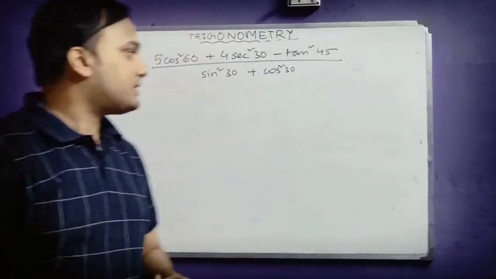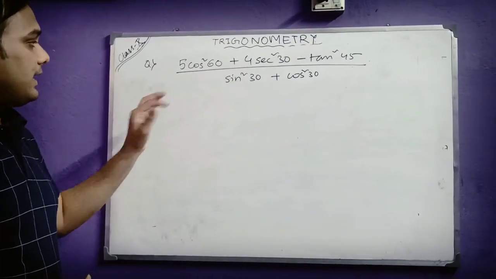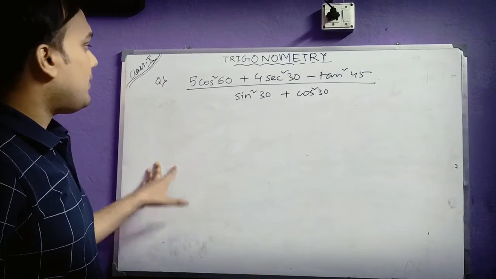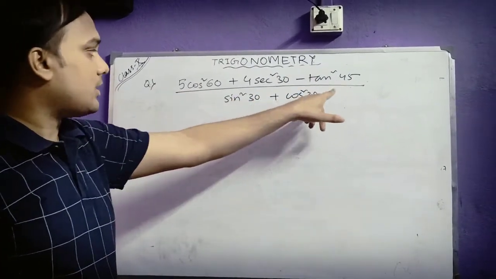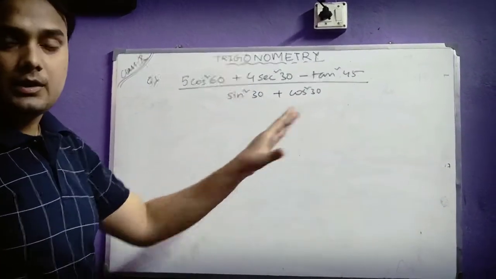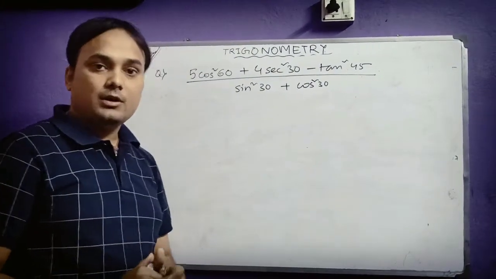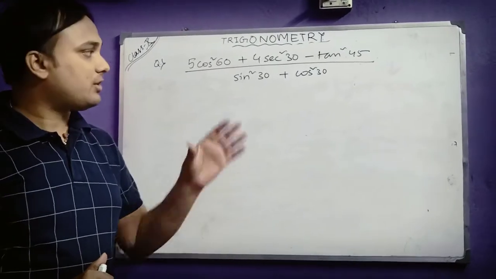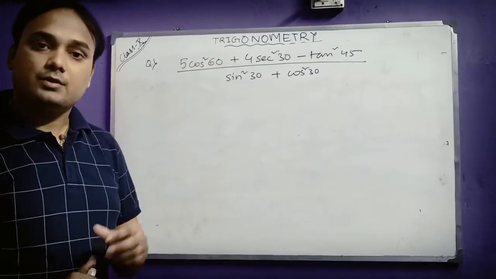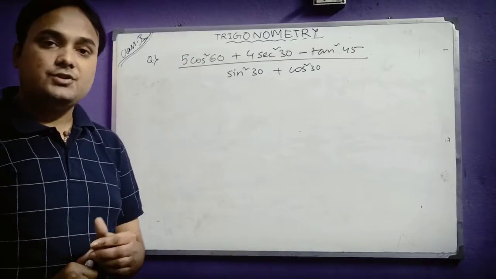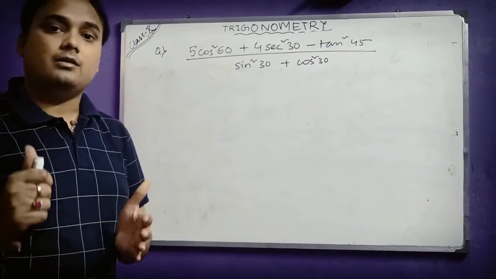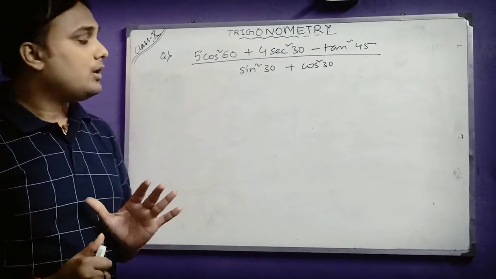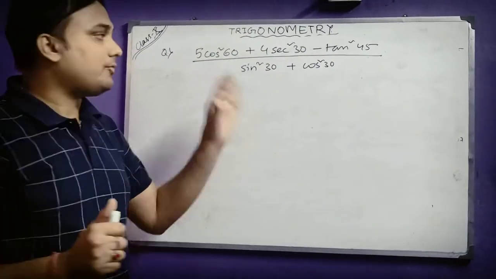Okay students, now here you can see on the board that I have to find the value of this expression. Here you have cos square 60, sec square 30, tan square 45, sin square 30, cos square 30. Just a few minutes before I explained to you the values of these different trigonometric ratios with different angles, and I have also given you a logic by which you can understand and keep in your mind the different values of these things. So now we will be applying the same thing here to find the value of this.